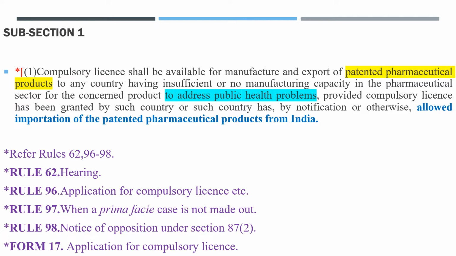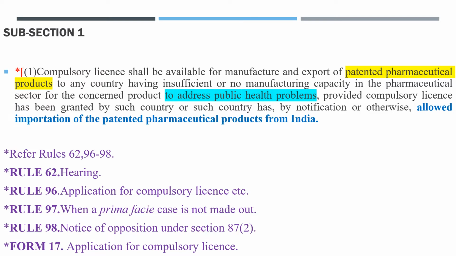So let us have a look here. Here also, friends, we can have the relevant rules such as 62, 96, 97 and 98. Okay, so what is rule 62? The title of rule 62 is hearing.